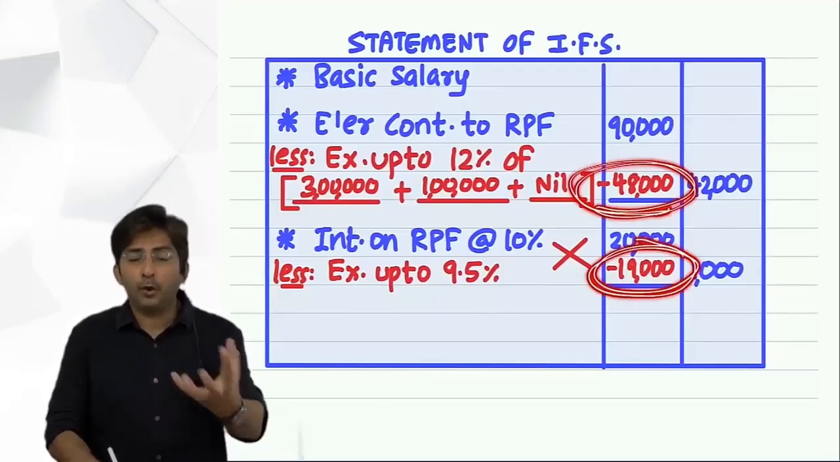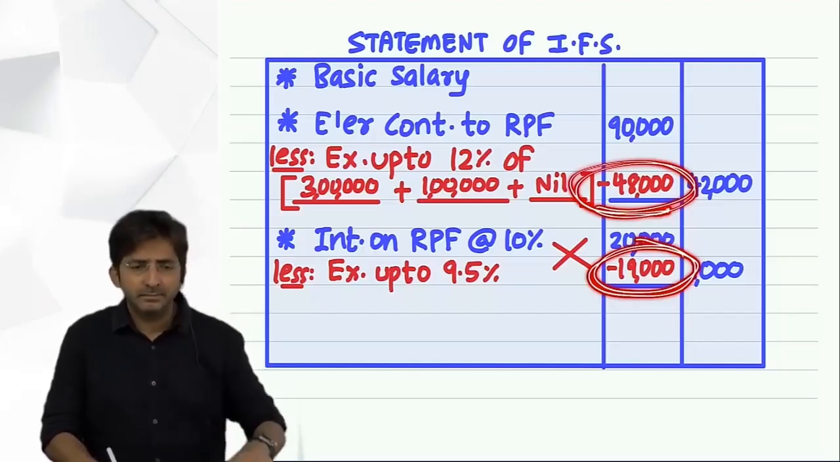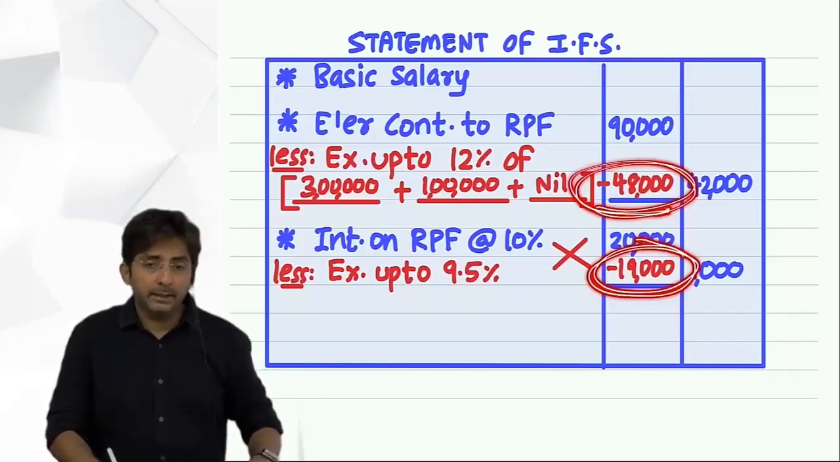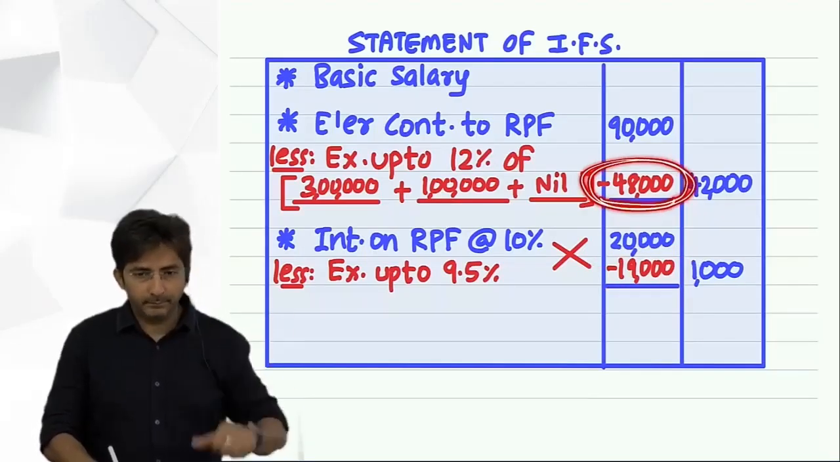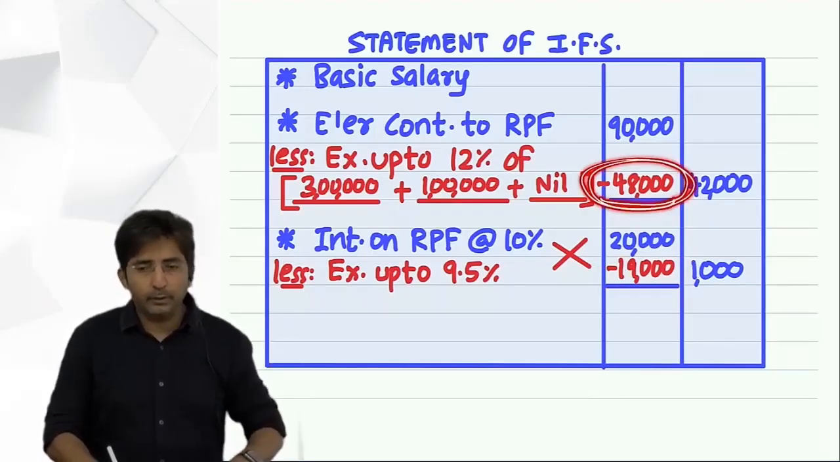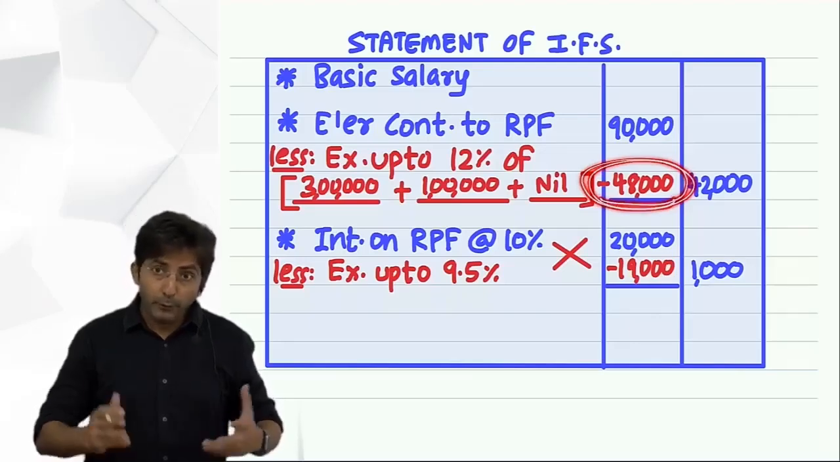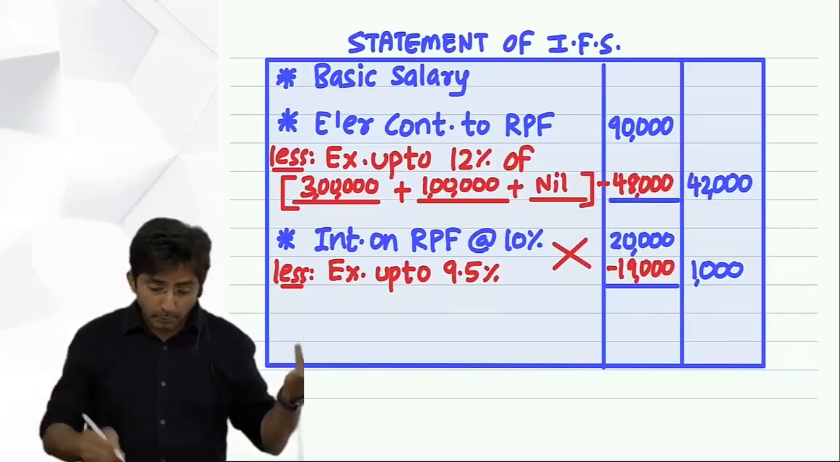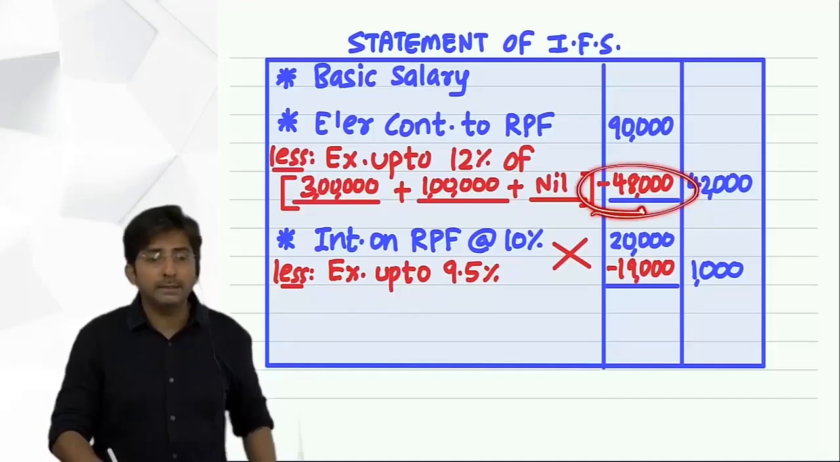What do you mean by withdrawing the exemption? What was exempted will be taxed. So tell me, in 3 years, what exemption did you enjoy? 48,000 into 3. Calculate 48,000 into 3. 1,44,000. See, basically, imagine the government is angry and saying, we gave you an exemption of 48,000 in the first year, second year, third year, now you're leaving, we will withdraw the exemption.